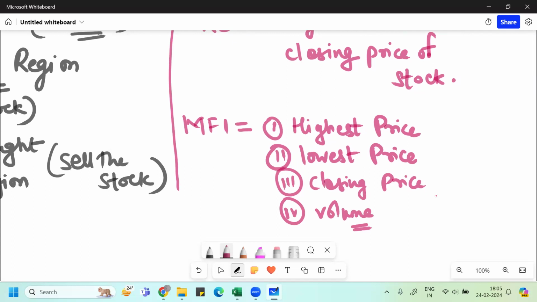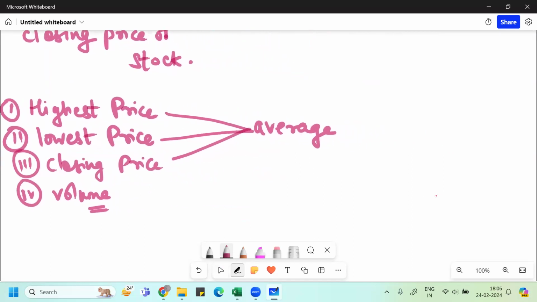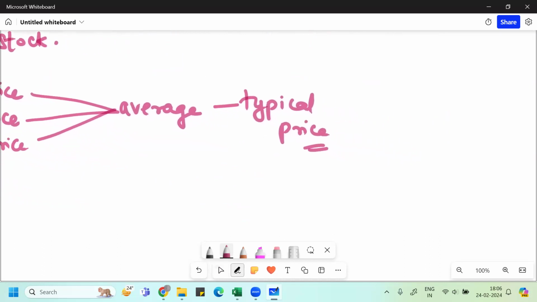So when you analyze a stock for investment purposes, don't only look at the price. Along with the price, look at the volume also. If we take the average of these three, the highest, lowest, and closing, we get something called the typical price. When we multiply this typical price with the volume, we get something called raw money flow.